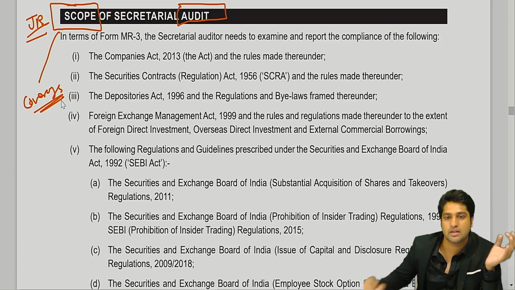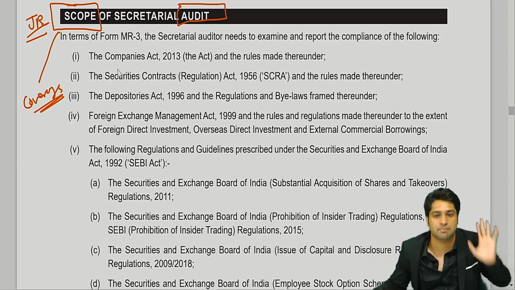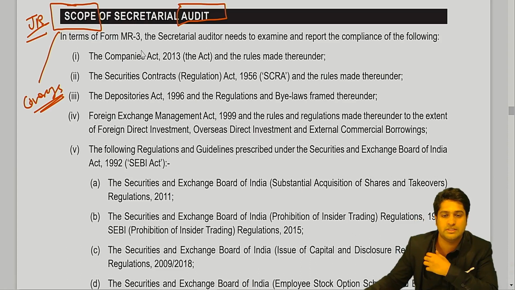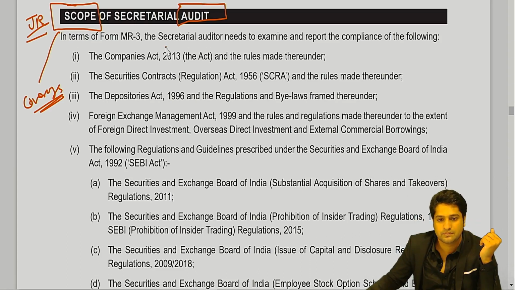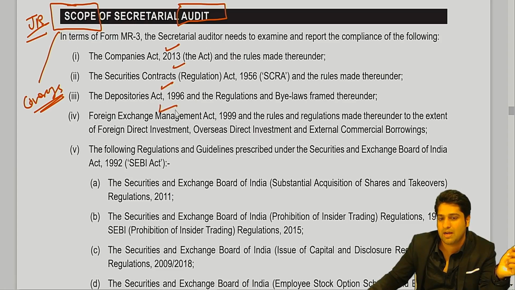Simply stating, the scope of secretarial audit will be every single law that you can name which is applicable to the company. So is Companies Act applicable to be checked? Yes. SCRA, whichever laws you know or you don't know, you can mention it. Depositories Act, FEMA Act, all these laws with respect to your SEBI laws.